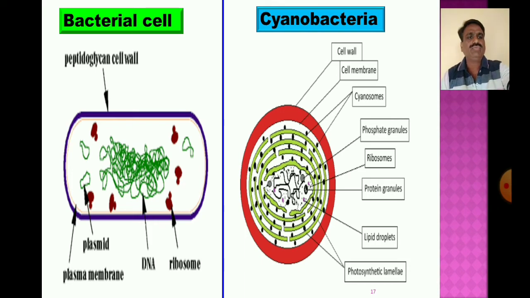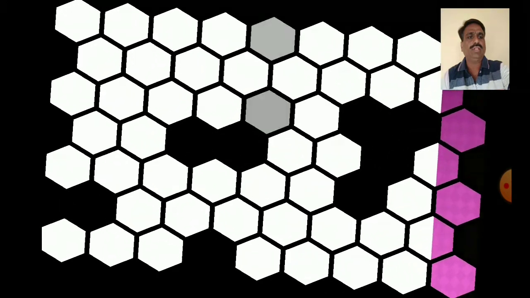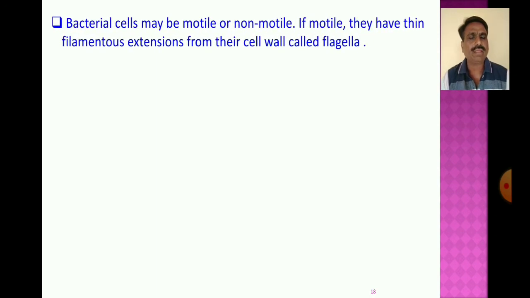In further study of the bacterial cell, bacteria may be motile or non-motile.